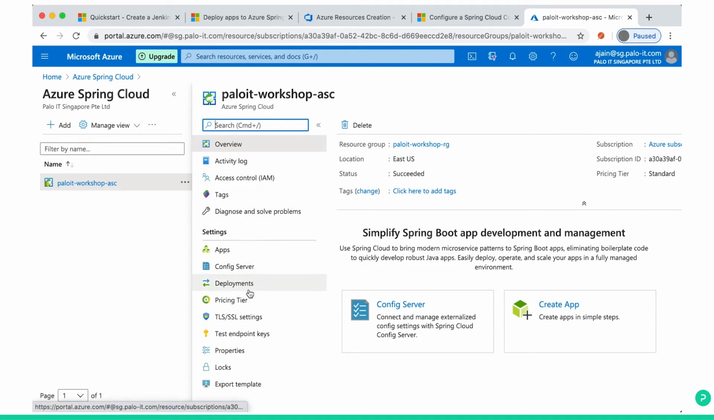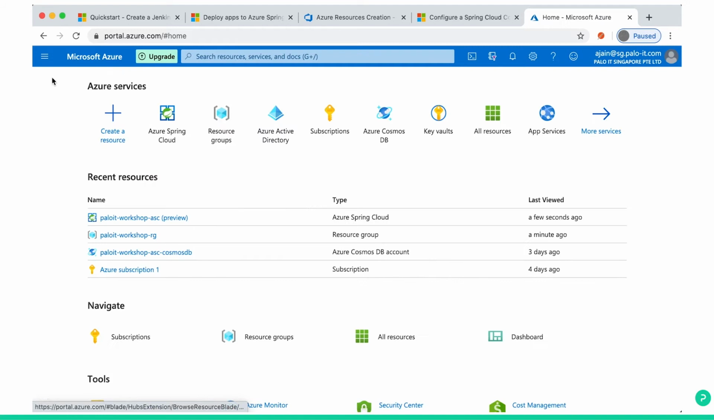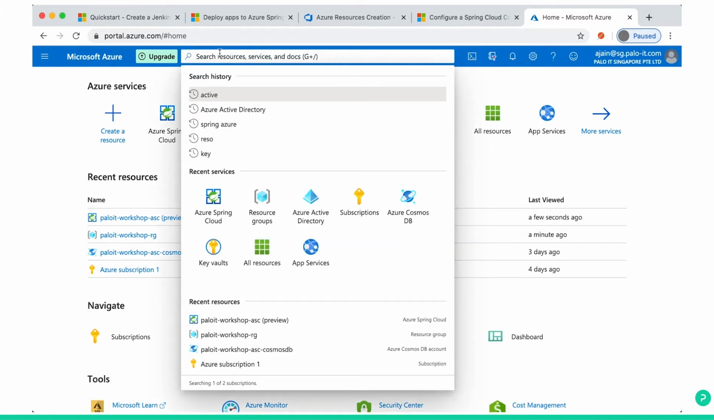Then you can see various properties. We will be utilizing config server, deployment, and apps in the next sessions. For now, you already see we created the Azure Spring Cloud, we created the resource group, and we created a database also. Either you can see it on the home page under recent resources, or you can search by database also.